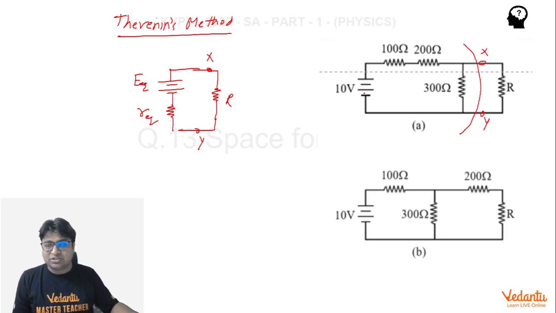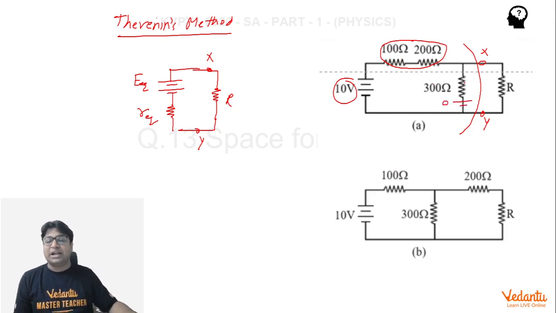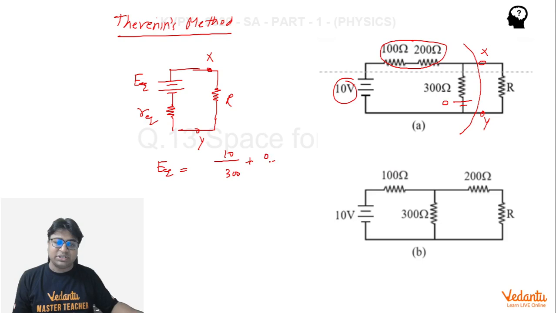So here I can assume that this 10-volt battery has an internal resistance of 300 ohm and it is connected with a battery of 0 volt and 300 ohm internal resistance, and the two batteries are connected in parallel. So I can get the value of E equivalent as E1 divided by R1, which is 300, plus E2 divided by R2, divided by 1 upon R1 plus 1 upon R2.